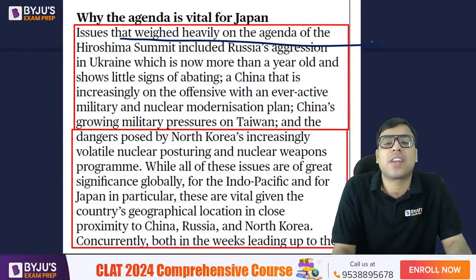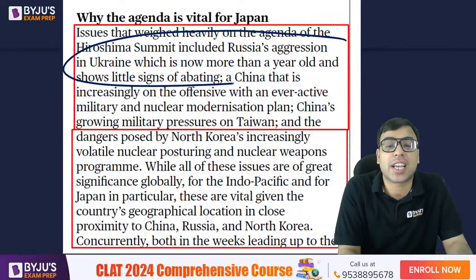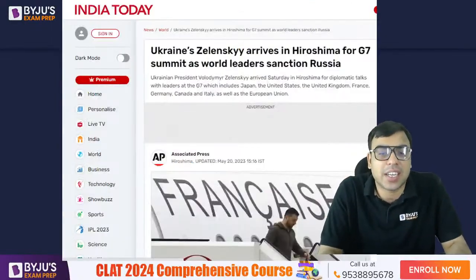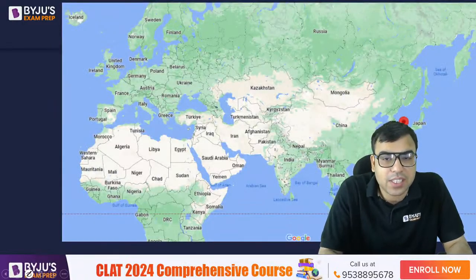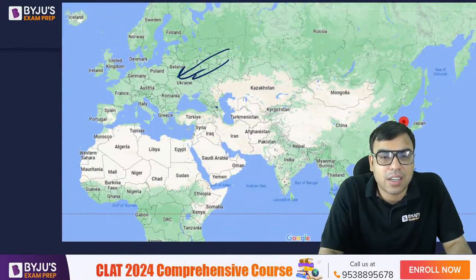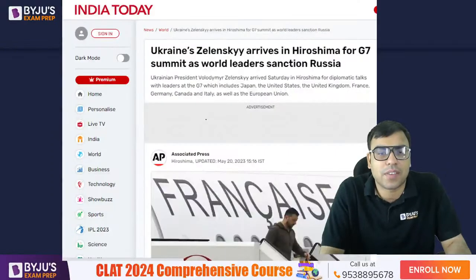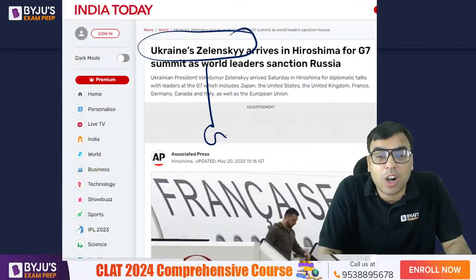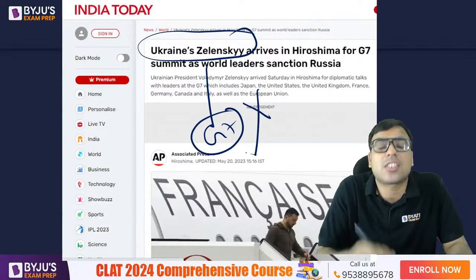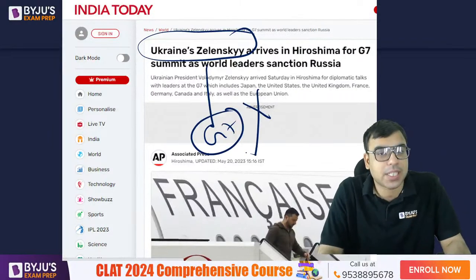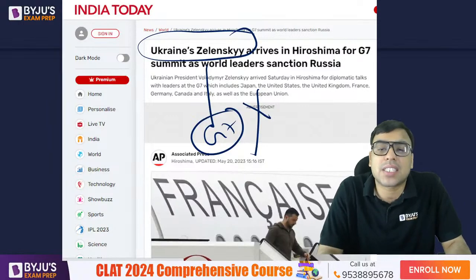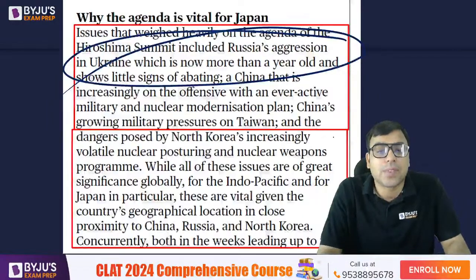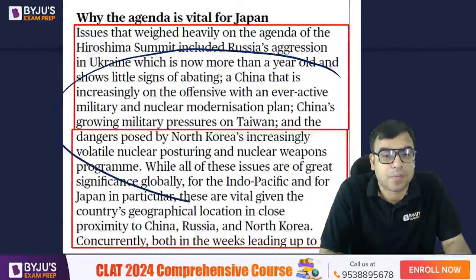Issues that weighed heavily on the agenda were Russia's aggression in Ukraine. So main चीज जो discuss किया गया था वो था Russia's aggression in Ukraine, है ना. I hope you are aware Russia has actually invaded Ukraine. So even Zelensky was invited, although Ukraine is not a member of G7. आपको पता होगा कि यूक्रेन G7 का member नहीं है, but still it was invited as a guest. You can see he is actually coming out of the plane. So that is what you should be knowing.